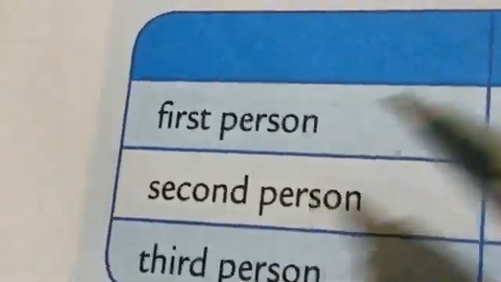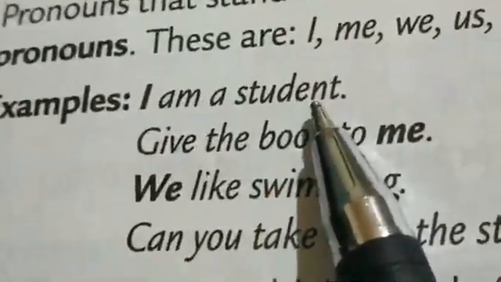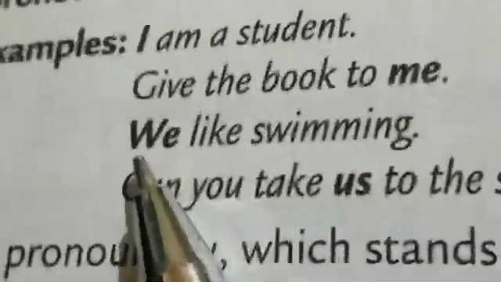Since these pronouns stand for the speaker, in the first person we use in singular form I, me, and in plural form we and us. Like I am a student. Give the book to me. We like swimming. Can you take us to the station?